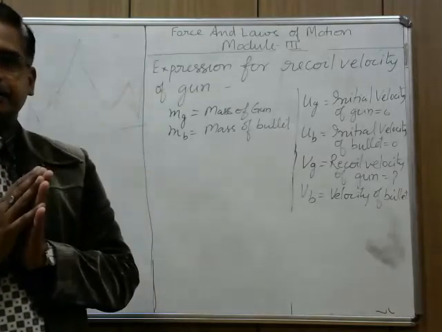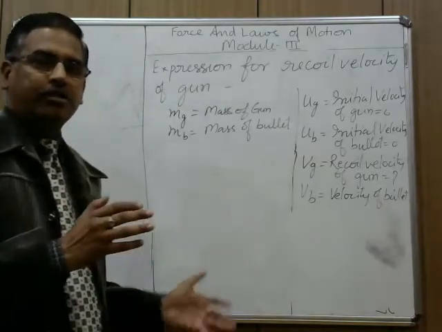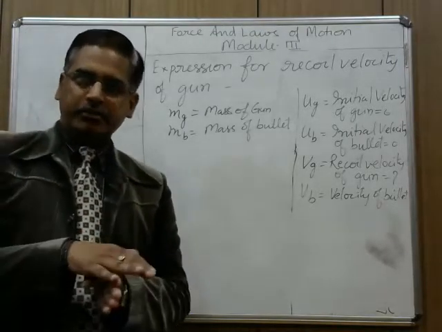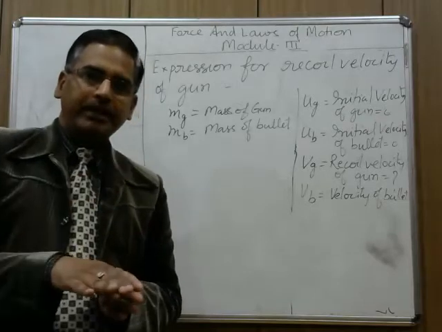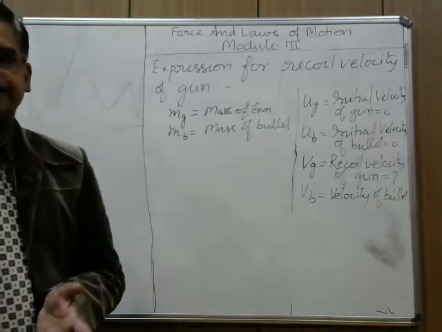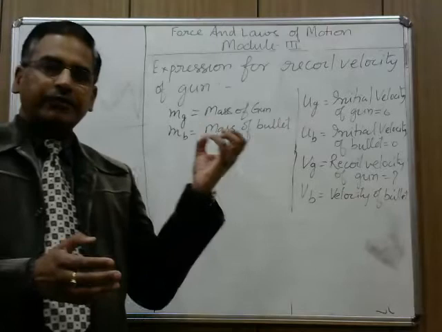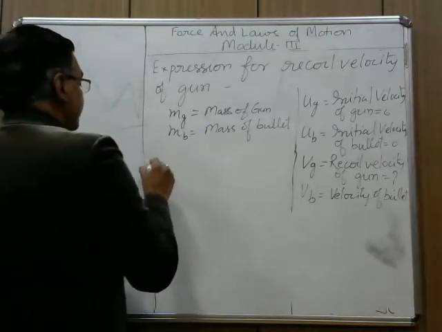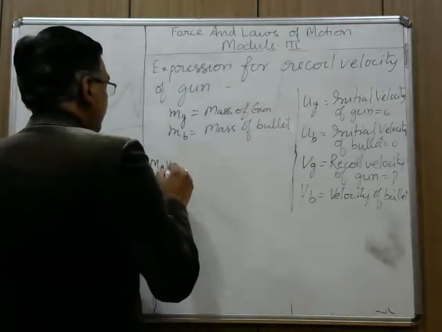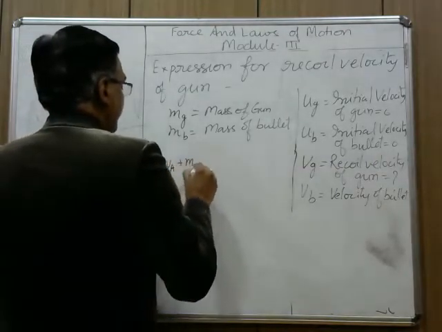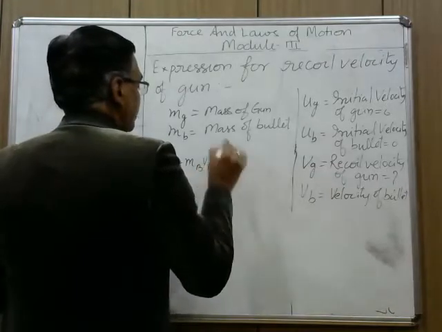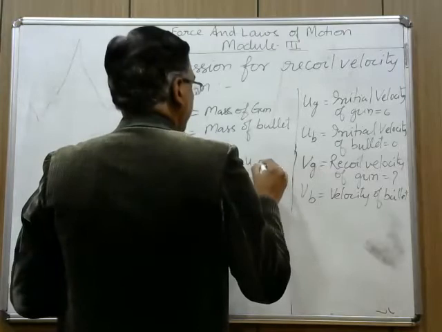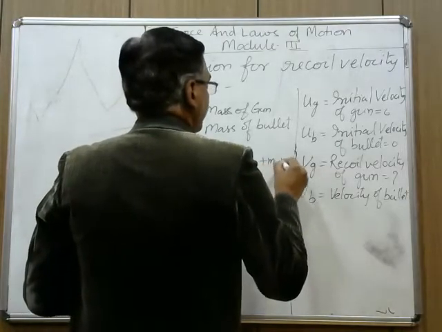As I told you in the process of collision, before collision, during collision, after collision, here also there are 3 steps: before firing, during firing, after firing. So the result which we received from the principle of conservation of momentum was like this: MA VA plus MB VB equals to MA UA plus MB UB.